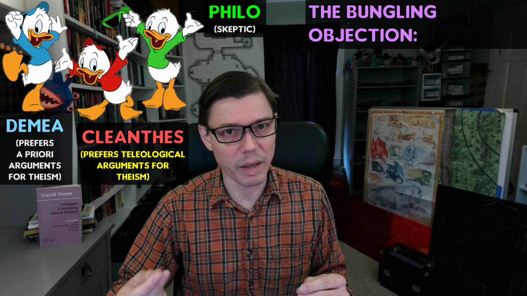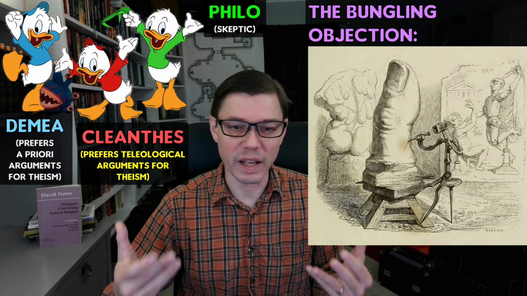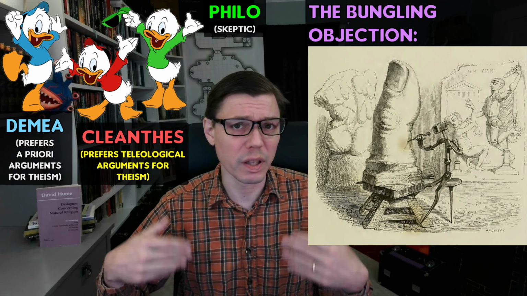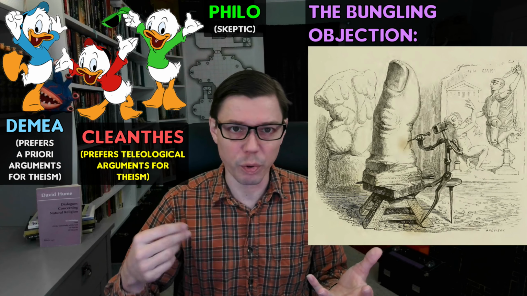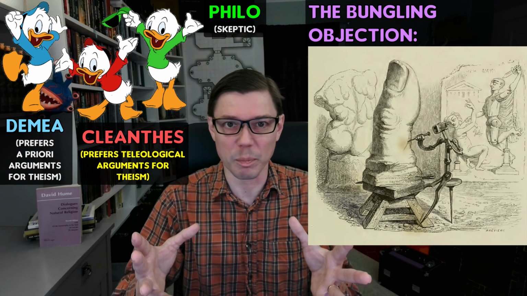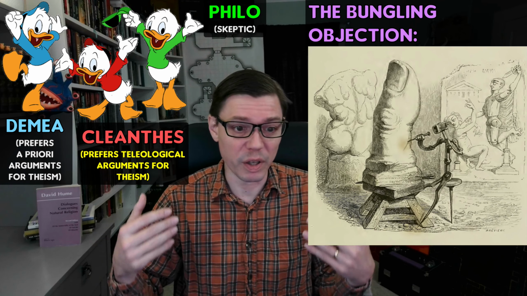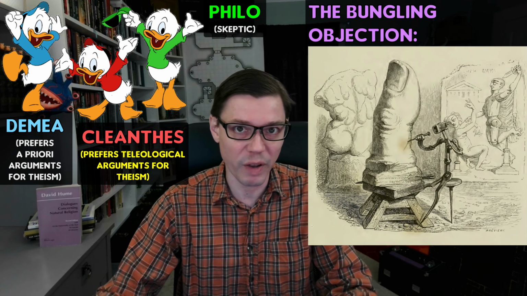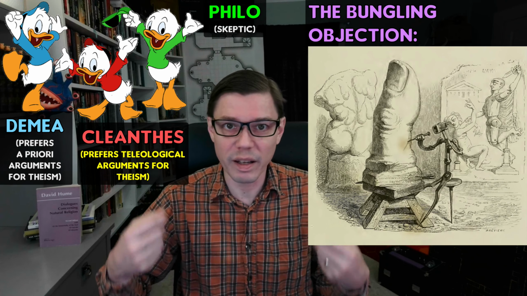The next objection, the bungling objection, is very similar to the imperfection one. The basic idea is this, that in real life, when inventors create something, or when artisans create something, it usually takes them several attempts and several drafts to get it right. The very first clock, or the very first printing press did not spring fully formed, perfect from the hands of its designer like Athena from the head of Zeus. On the contrary, there were a bunch of botched, imperfect, bungled attempts to make those things before the final product was perfected. Now, Cleanthes' argument says that the world was created in the same way that inventions are created.